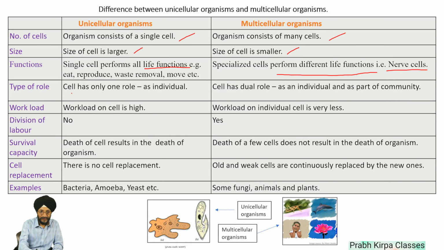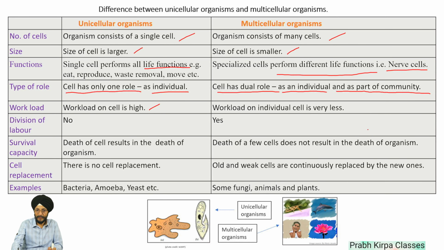Type of role. A cell has only one role as an individual. On the other hand, in the case of multicellular organisms, a cell has a dual role, as an individual and as part of a community. Workload: in the case of unicellular organisms, workload on the cell is high.